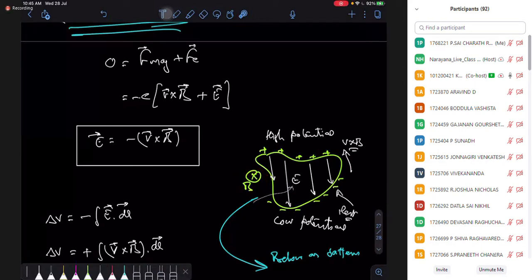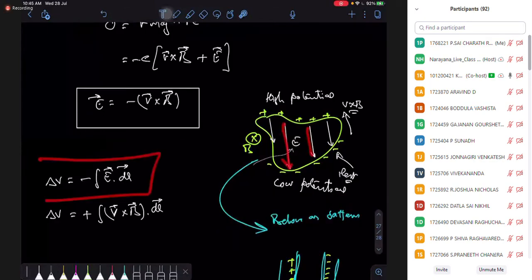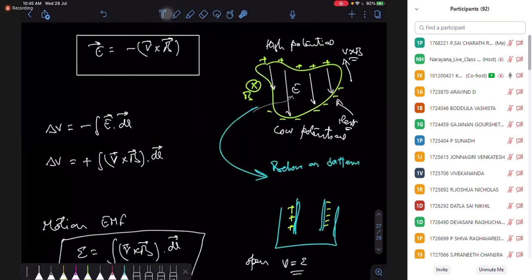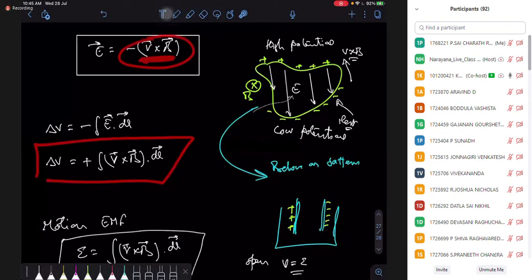So there is a potential. So positive side is high potential, negative side is low potential. And this potential difference, I can say, is the negative work of my electric field, minus E dot dl. Now I can say the electric field is opposing, minus V cross B. So that's my potential difference.